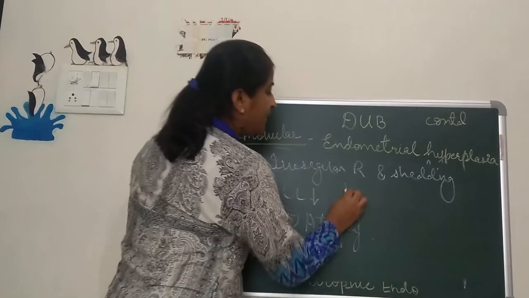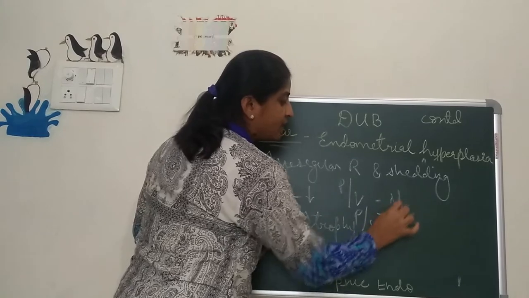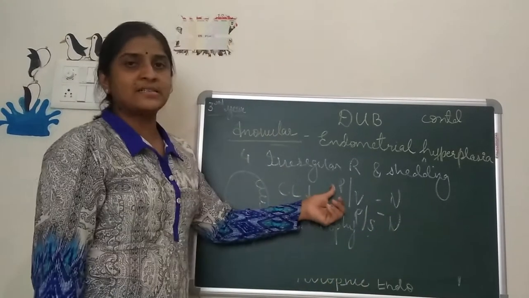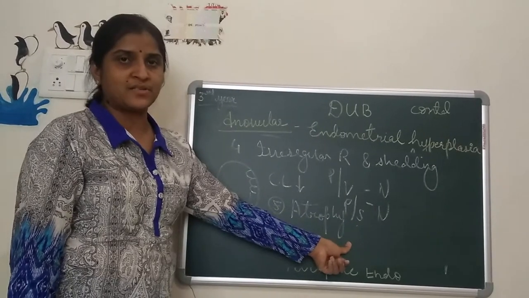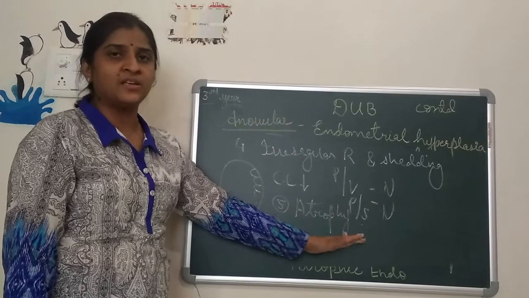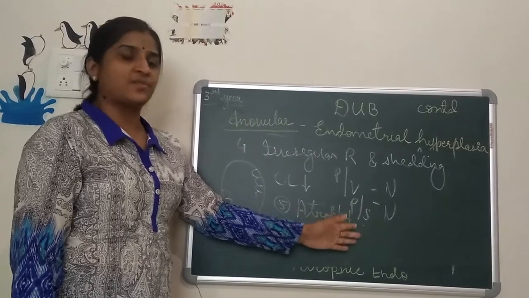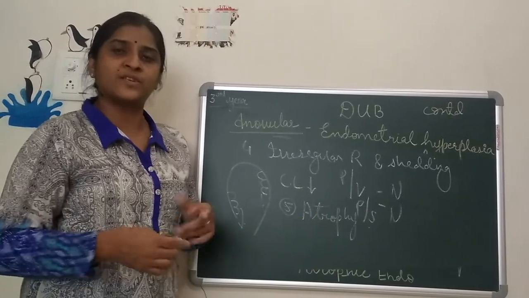So will there be any changes on PV and PS? They will be completely normal. Vaginal examination, speculum examination and bimanual examination will be completely normal. You will not find any change in color of the vagina or any structural change, or even any discharge emitting out of the cervix or vagina.